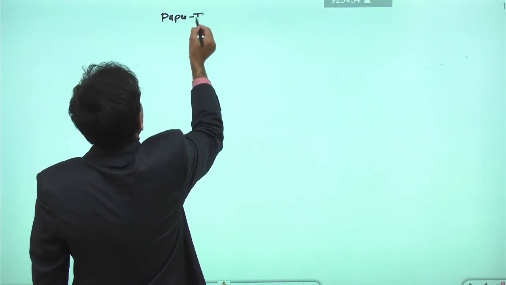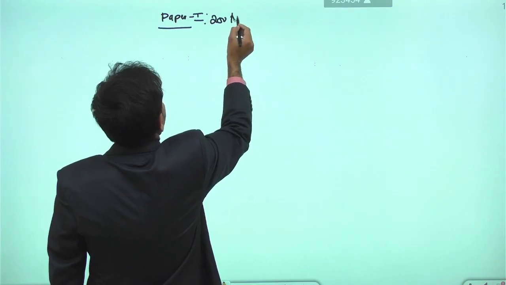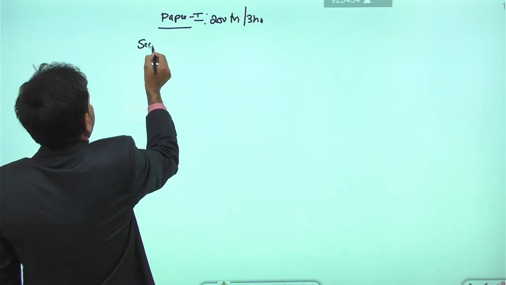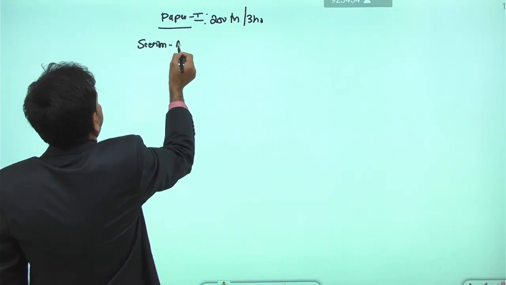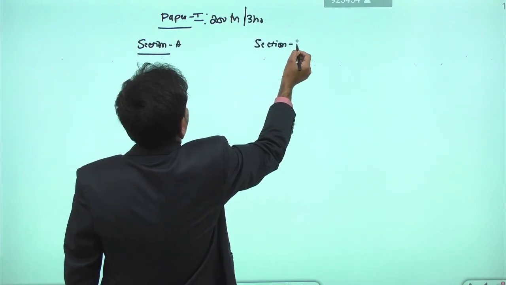So we said there are 2 papers here. Paper 1 carries a total of 250 marks, and we have a 3-hour duration. In paper 1, we have 2 sections, Section A and Section B.